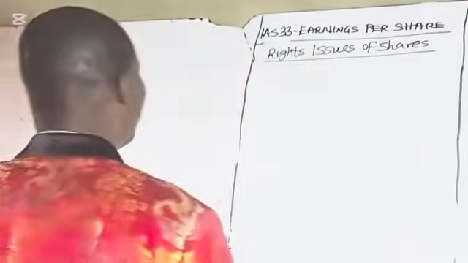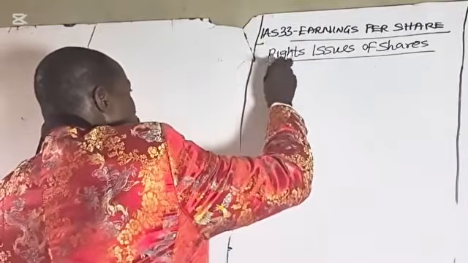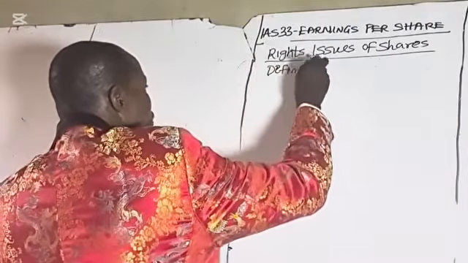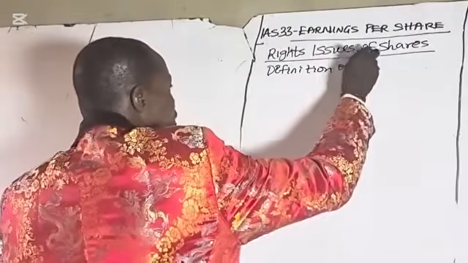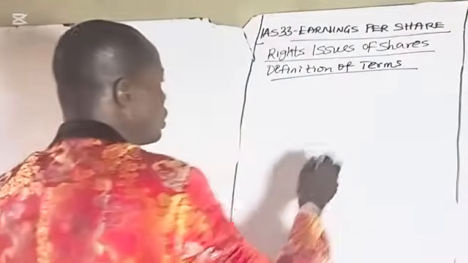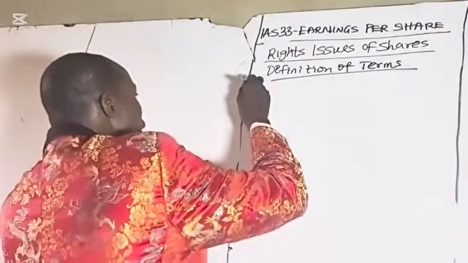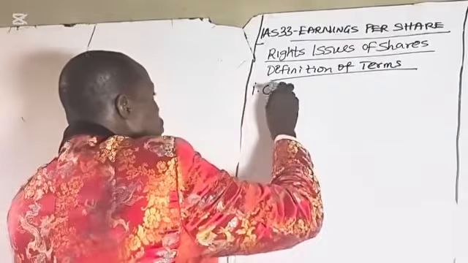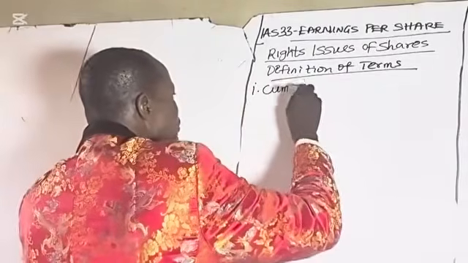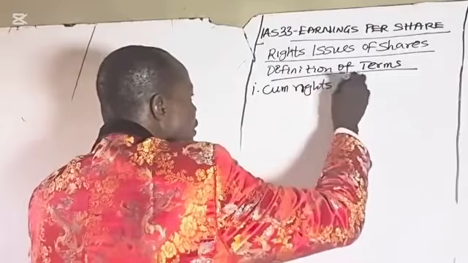So we want to examine the terminologies used in rights issue, definition of terms. Number one, cum rights price.